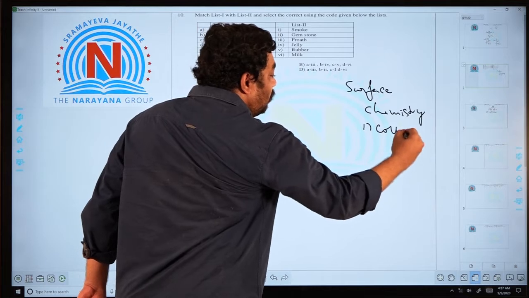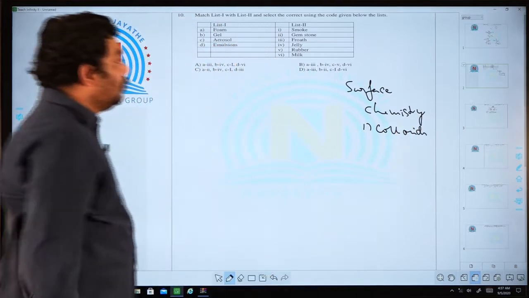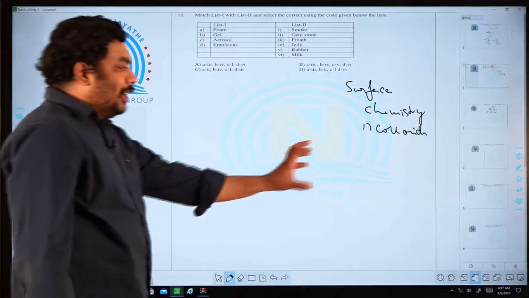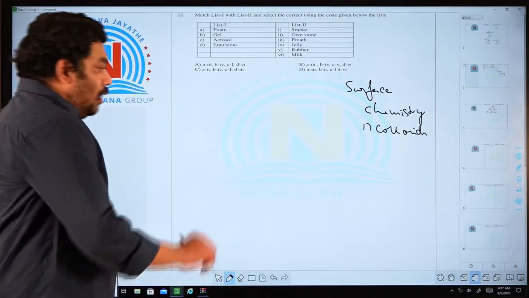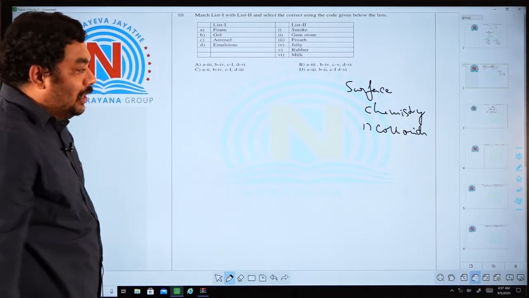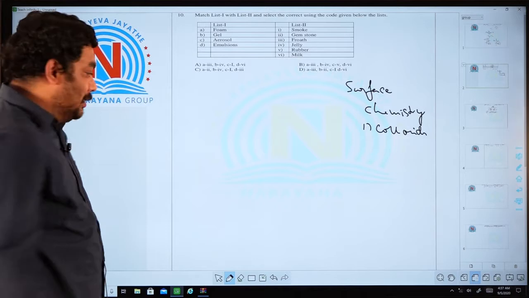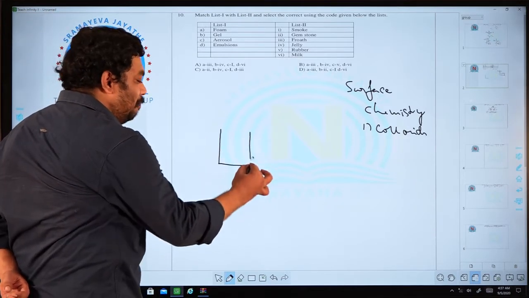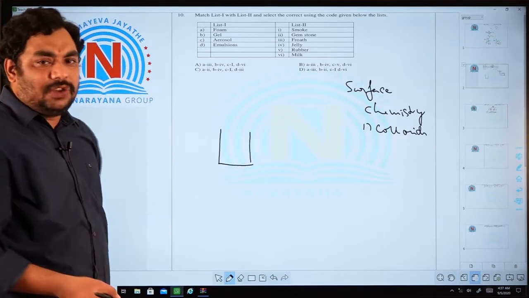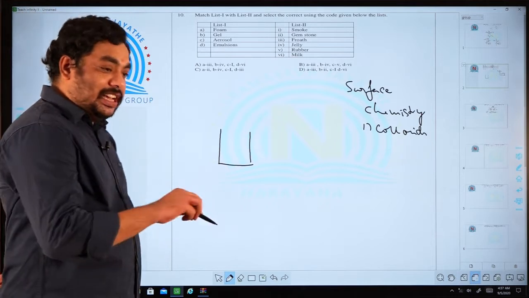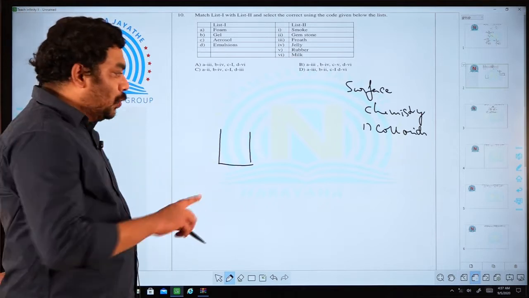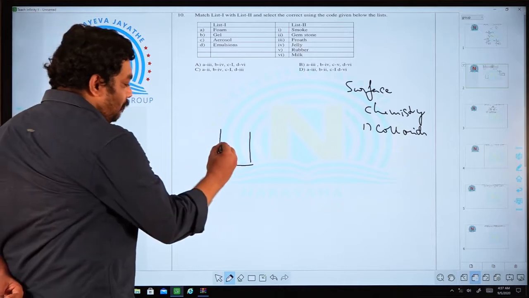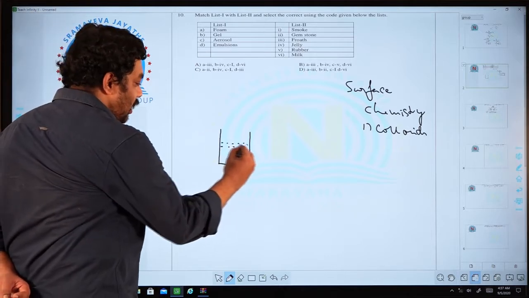Colloids. Sir, you know about colloids. I am not talking about colloids here, and I am just going to discuss the classification of colloids. Depending upon the solute particle size, we have different types of solutions: homogeneous, heterogeneous, and true solutions. Different kinds are there. Now I am talking about a thing here.